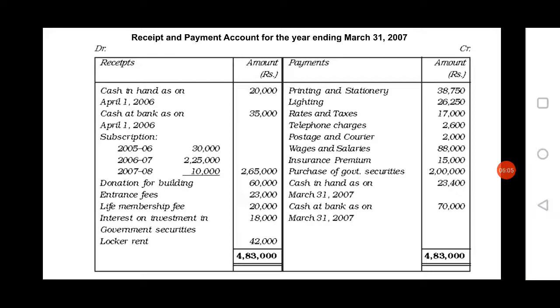Sometimes they may not give closing balance of cash or bank. Then you have to find the missing figure by calculating the balancing figure. Next problem.